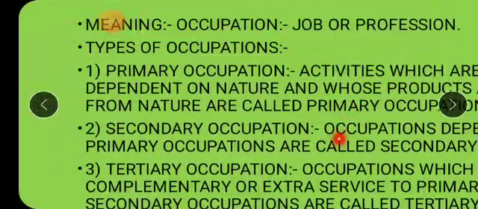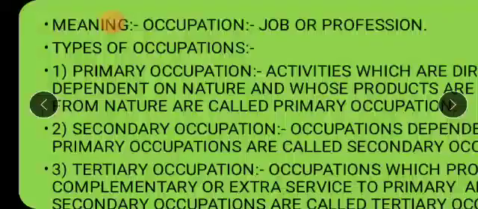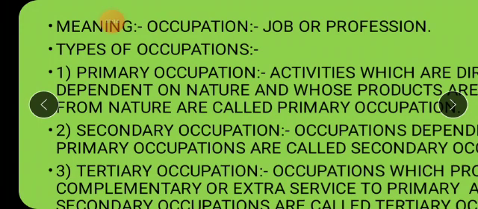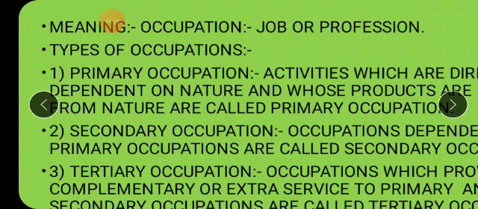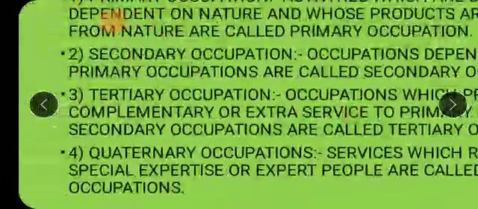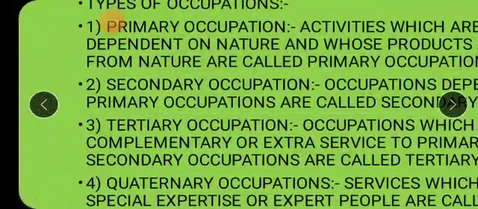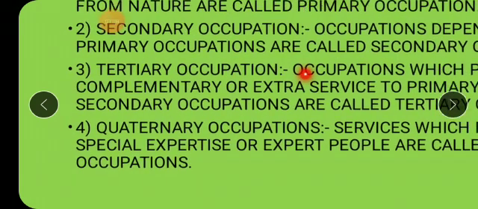What is the secondary occupation? Occupations dependent on primary occupation are called secondary occupation. Unless and until we get the material from nature, we cannot start with the secondary occupation. Now, tertiary occupations: the occupations which provide complementary or extra service, which help primary and secondary occupation. Understood the meaning of complementary or extra service which is provided to primary and secondary occupation? That is said to be the tertiary occupation.